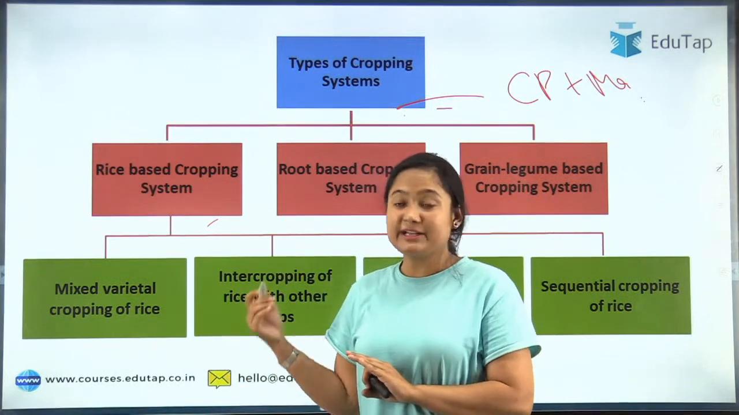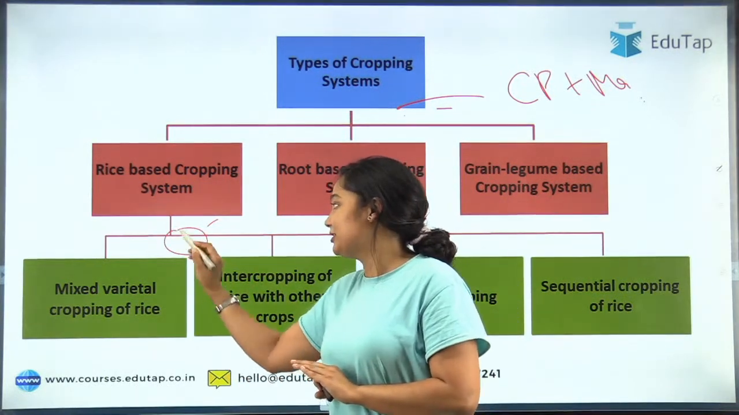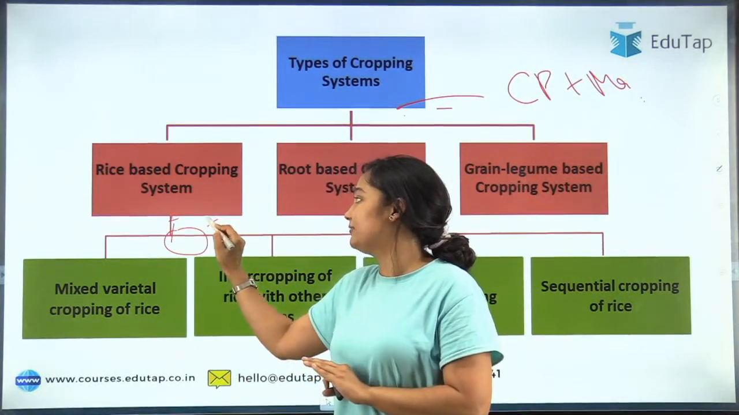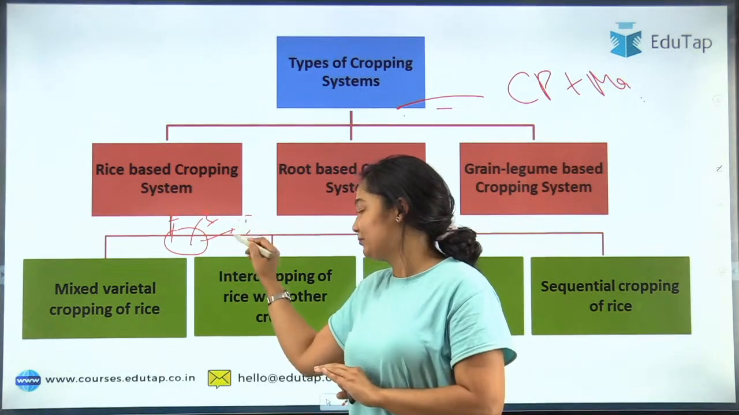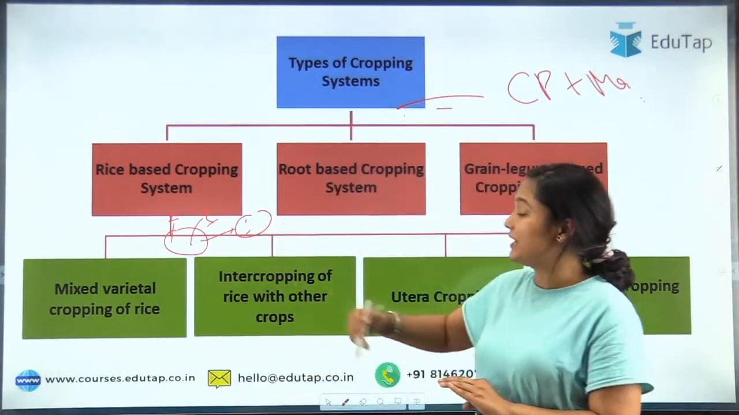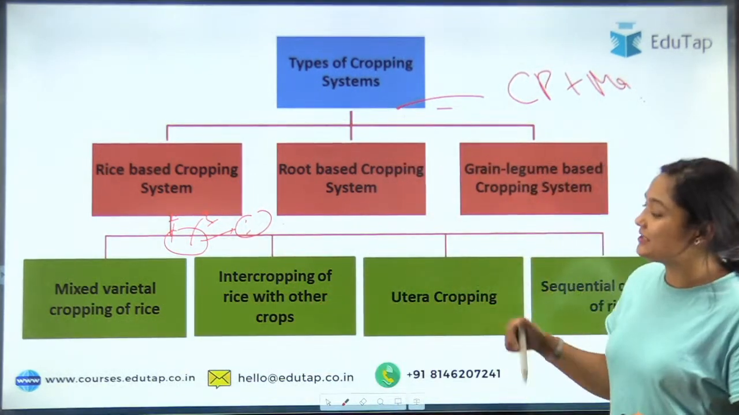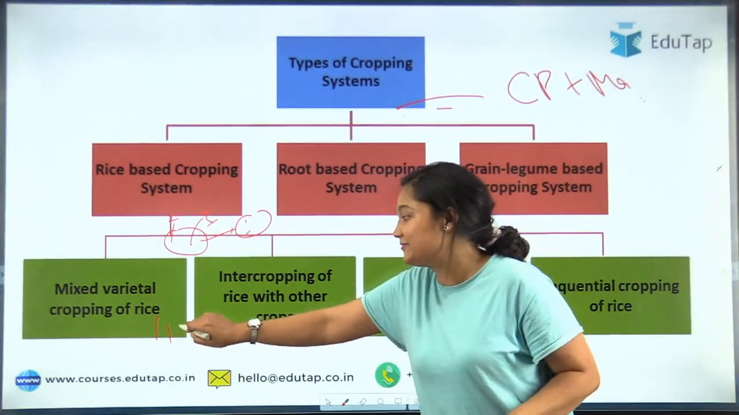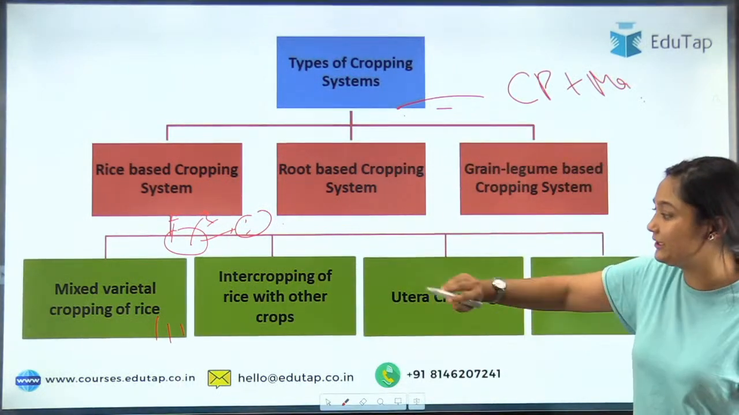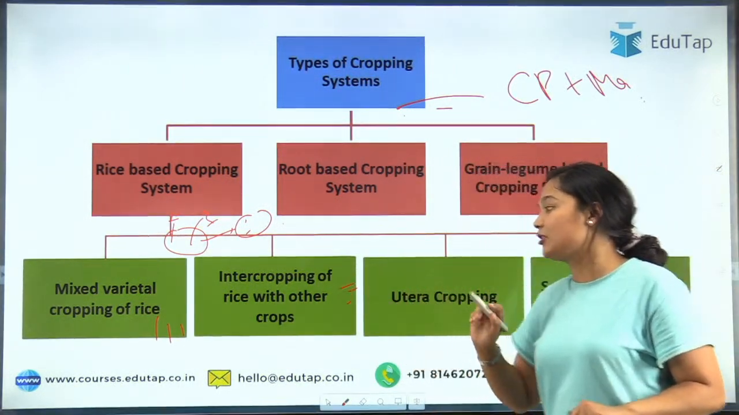Now how can you grow rice? You can grow rice standalone. Say you have taken rice variety 1, rice variety 2, rice variety 3, you can grow those. You can also grow rice with other crops. So there is mixed cropping of rice, which means you are adding various varieties of rice and growing them accordingly.